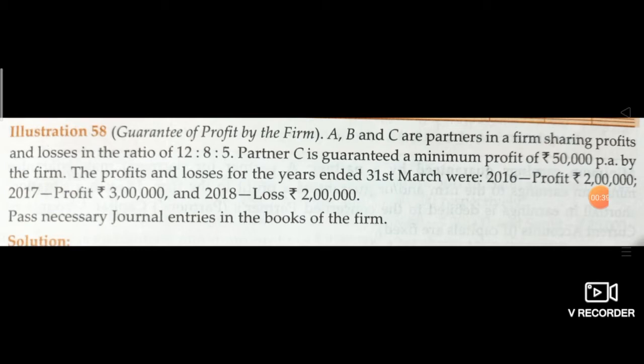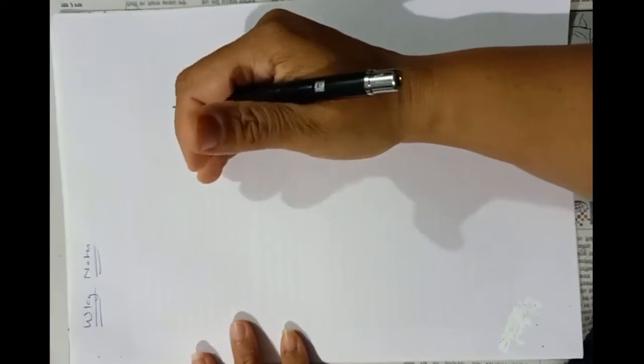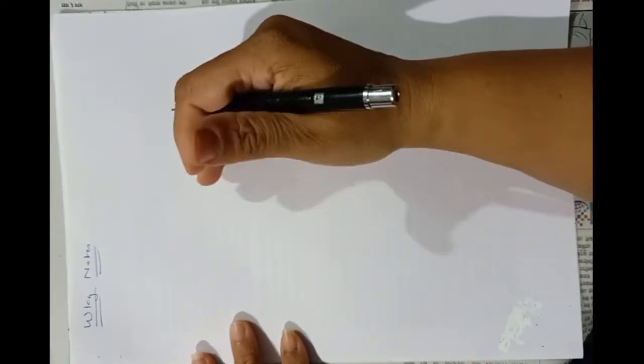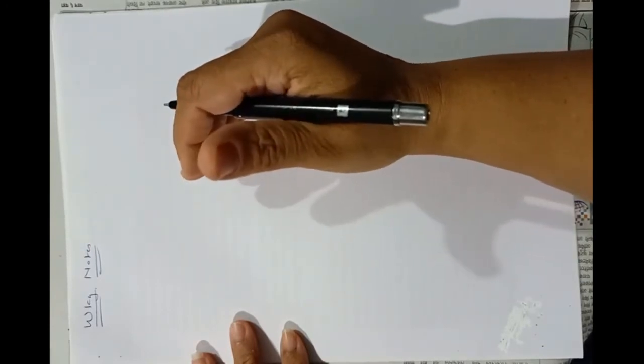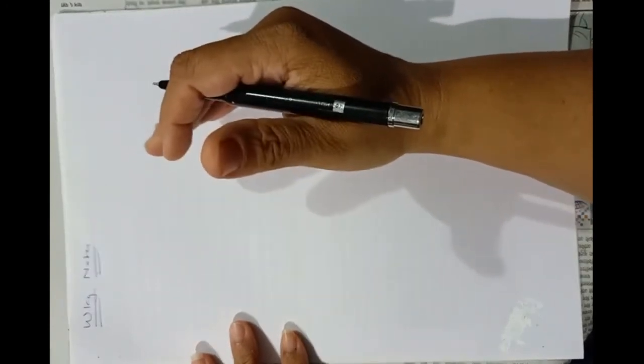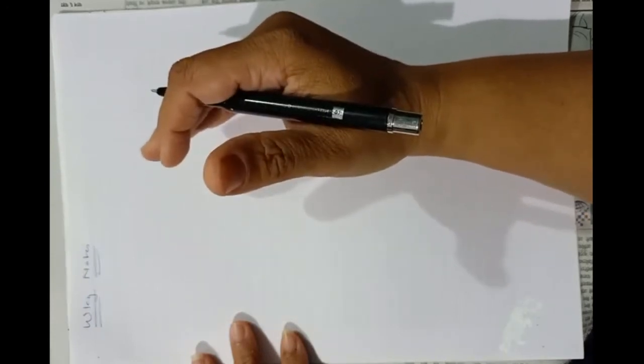So first we have to do the working. Let's start. In this problem, C is guaranteed a minimum profit of rupees 50,000 per annum. It means if there is any deficiency in C's share of profit, it is to be borne by the firm, because the guarantee is given by the firm, meaning all the partners.